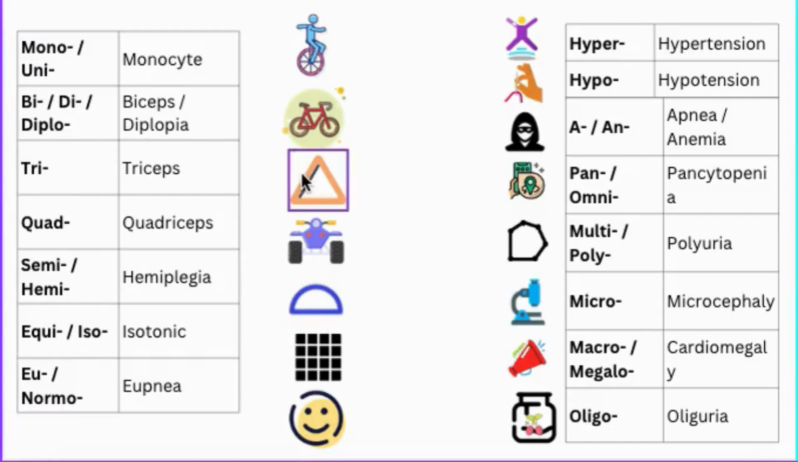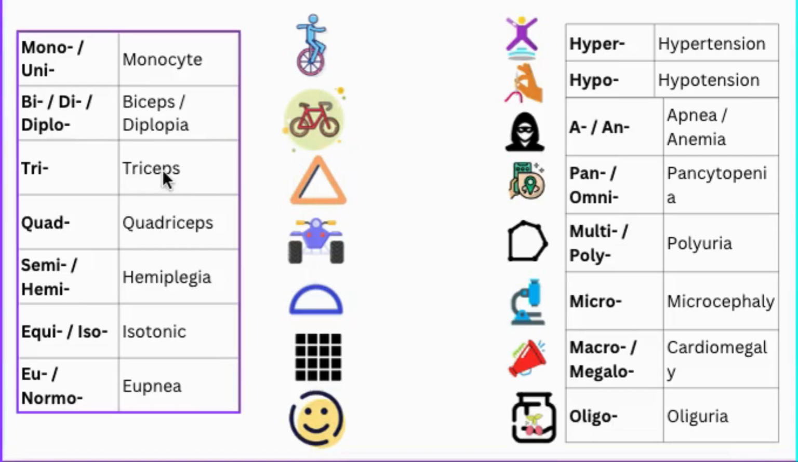Tri means three, like triangle that has three lines. Quad means four, like quad bike that has four wheels. For example, quadriceps. This is the muscle that is in the thigh. Quadriceps means a muscle that has four heads. Semi or hemi means half. Remember a semicircle. Semicircle means a half circle.